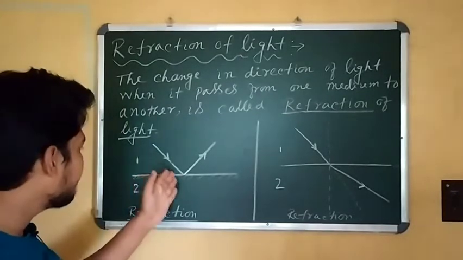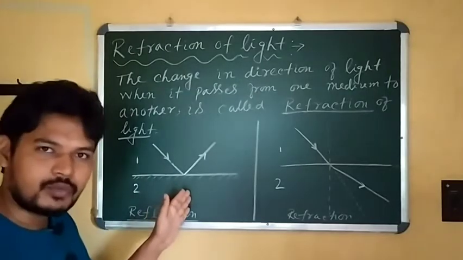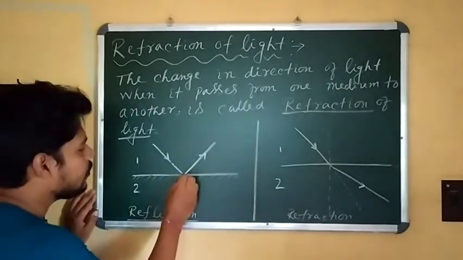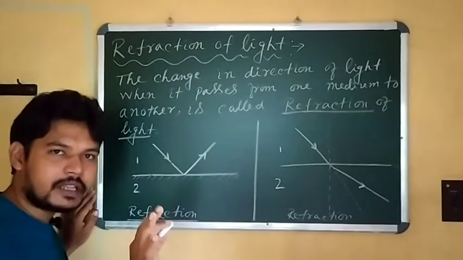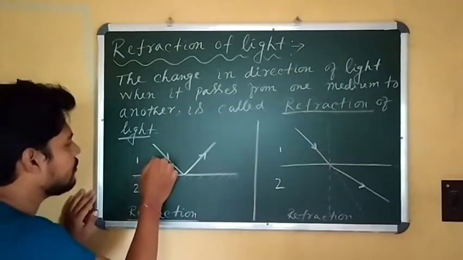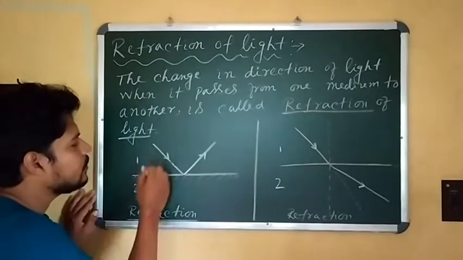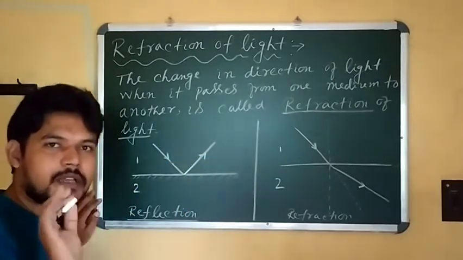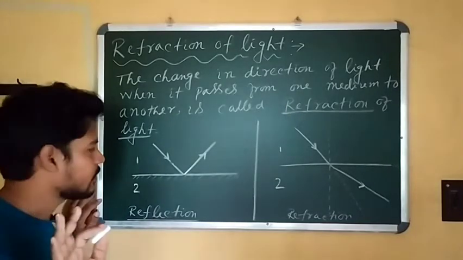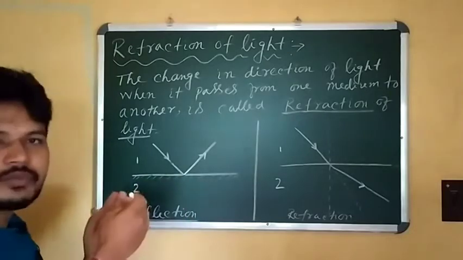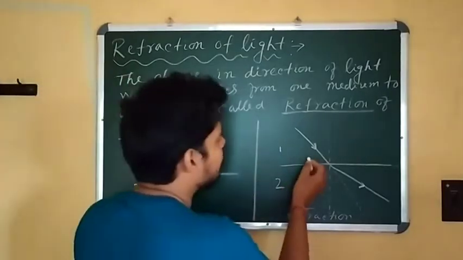We can't get anything in medium 2. That means here we cannot get any ray coming from medium 1 to medium 2. So we know this phenomenon is called the reflection of light. Now what is the difference between these two phenomena? Just come to this one.